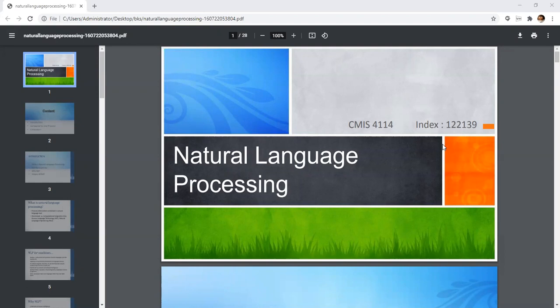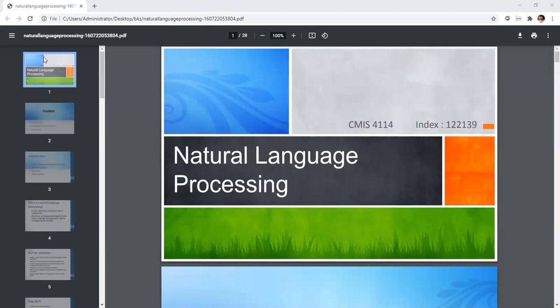For example, when you are using any chatbot, you use natural language processing. Whenever you use any assistant, let us say Siri or Google Assistant or anything, what you are using is natural language processing, because whatever commands you are giving, those commands are interpreted by the machine using NLP, that is natural language processing. So how is the machine basically understanding whatever sentences you are writing or whatever commands you are giving? That is what we are going to discuss using natural language processing. So let us discuss that today.